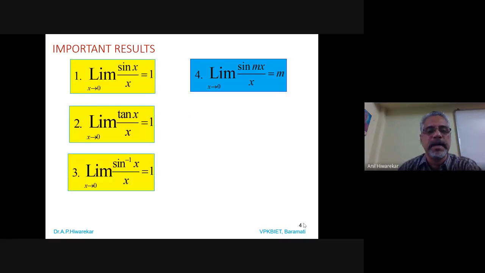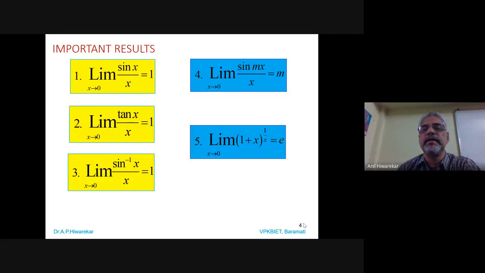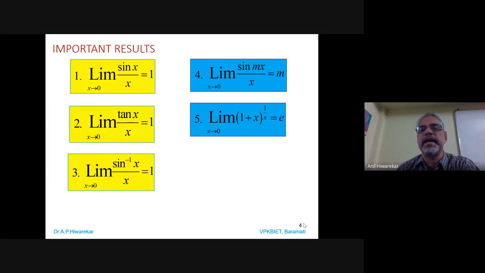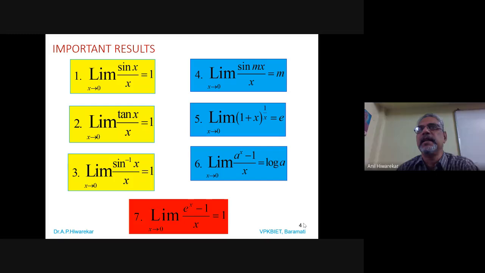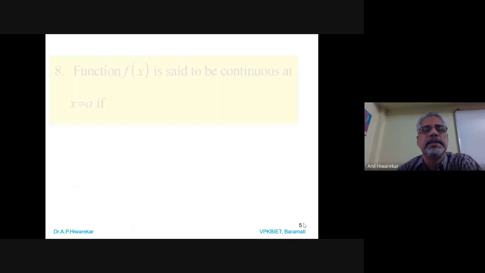Limit of sin inverse x by x as x tends to 0 is 1. Limit of sin mx by x as x tends to 0 is m. Then limit of (1 plus x) power 1 by x is e as x tends to 0. All these results we already saw, and we already solved problems based on this. So we just go through these results.